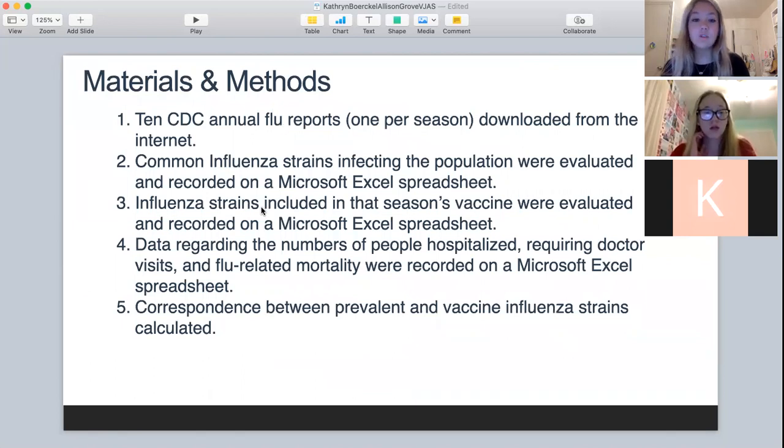Our materials and methods correlate with the experimental design. So primarily we had the 10 CDC annual flu reports, 1 per season, which we downloaded from the internet. And with these annual flu reports, we derived the common influenza strains infecting the population, which we evaluated and recorded on a Microsoft Excel spreadsheet. Then the influenza strains included in that season's vaccine were evaluated and recorded on a Microsoft Excel spreadsheet. Then the data regarding the number of people hospitalized, requiring doctor visits, and flu-related mortality were also recorded on a Microsoft Excel spreadsheet. And from here, as explained previously, the correspondence between prevalent and vaccine influenza strains was calculated.